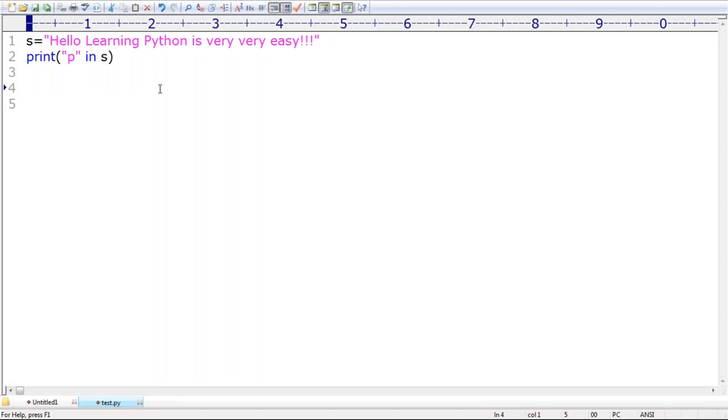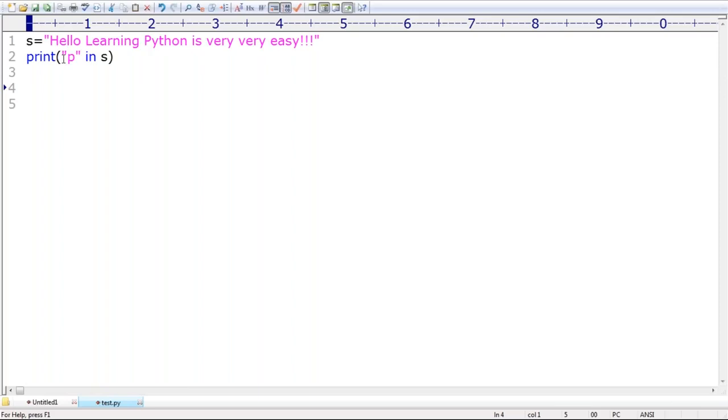Next, can you check only a single char? Yes, definitely it's going to work. Don't worry about that. Whether it is a single char or a capital, no problem. It's going to work. That's all. Clear?